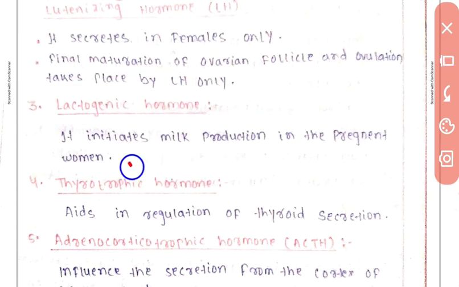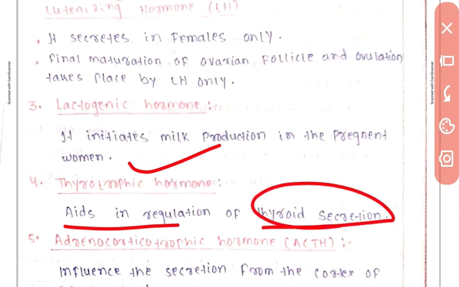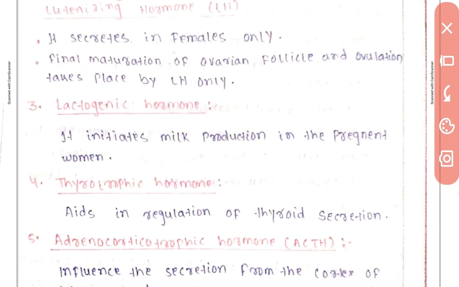Next is thyrotropic hormone. It aids in regulation of thyroid secretion. That's why the pituitary gland is called the master gland, because it regulates everything: the sex organs like ovary and testes, milk production, and now thyroid secretion. So thyrotropic hormone aids in the regulation of thyroid secretion, which means it controls the thyroid secretion.